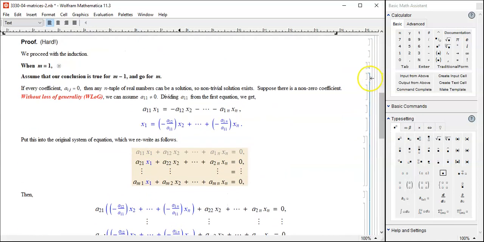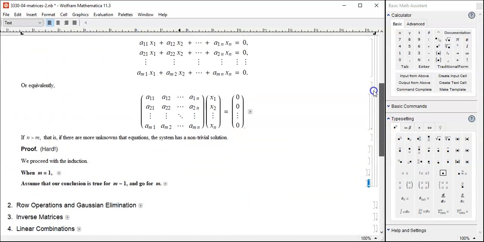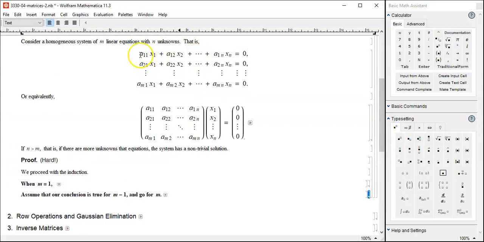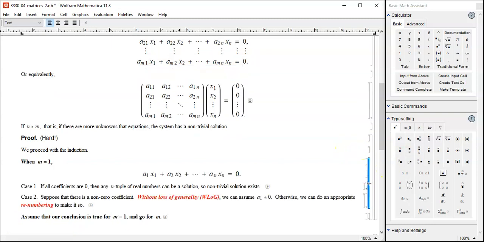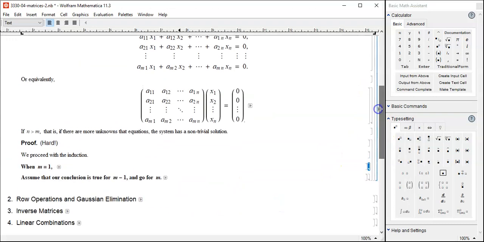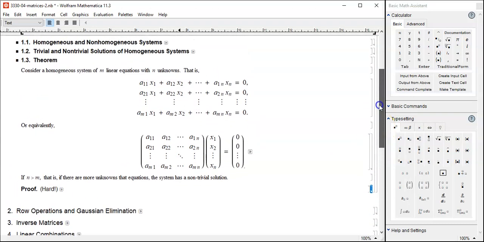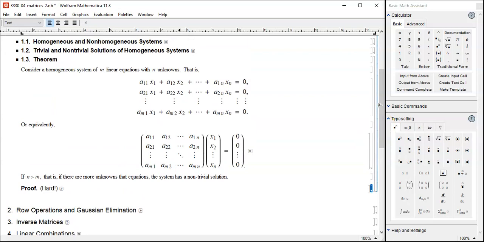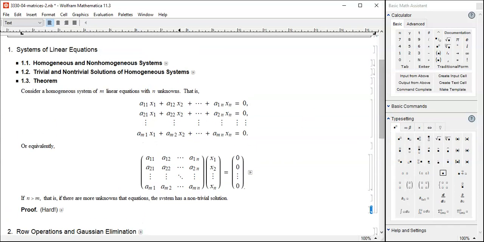We used mathematical induction. Just a brief recap. We established it for one equation. And how did we do that? Case 1, all coefficients 0, that was too trivial. And then at least one non-zero, then without loss of generality, we just put it into the first and solve it. And then the others are anything, ones, and that worked out. And then by the inductive hypothesis, we just repeat it, and then we have everything. That completes the proof.